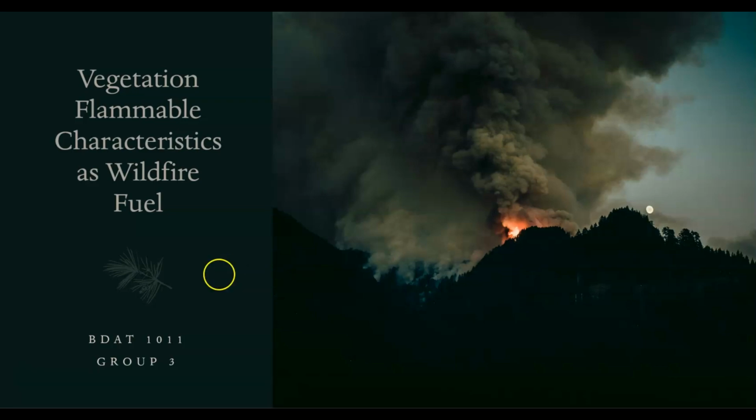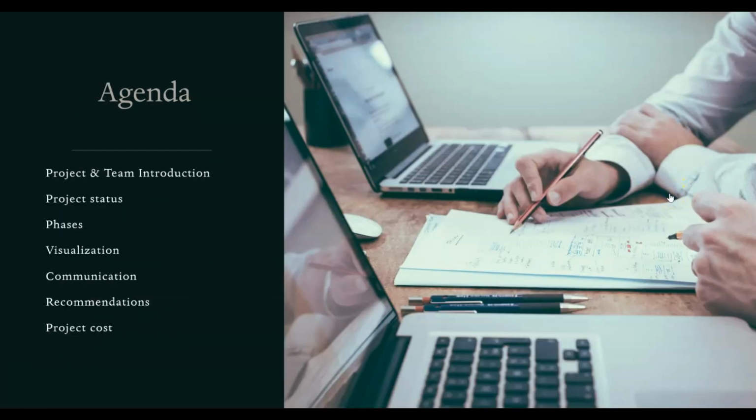Our project is vegetation flammable characteristic as a wildfire. So this is today's agenda. We discuss about team and project. We discuss about project status, visualization, communication plan, recommendation given by team. Next slide, please.